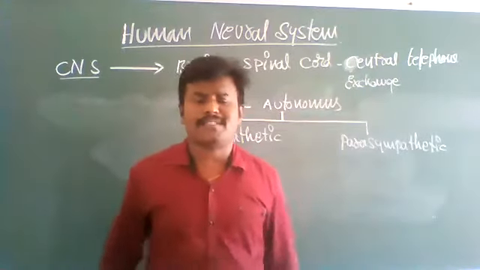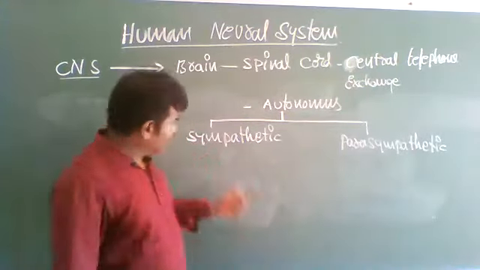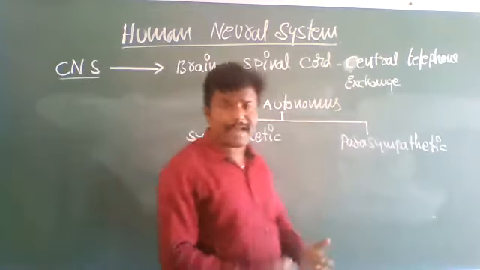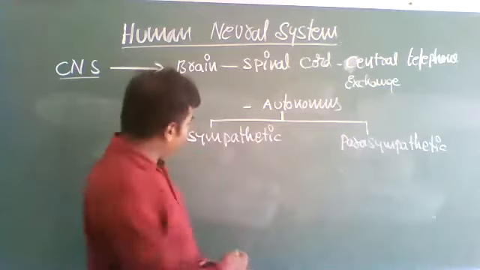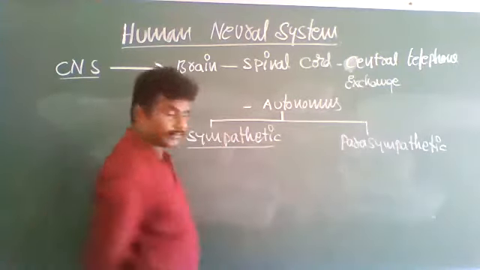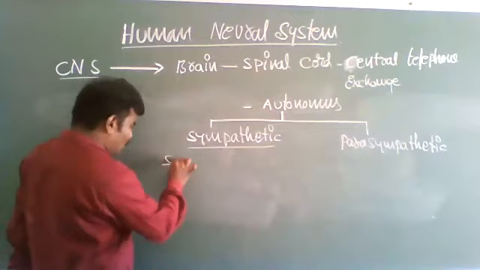The autonomic neural system is classified into two types. Sympathetic neural system, parasympathetic neural system.